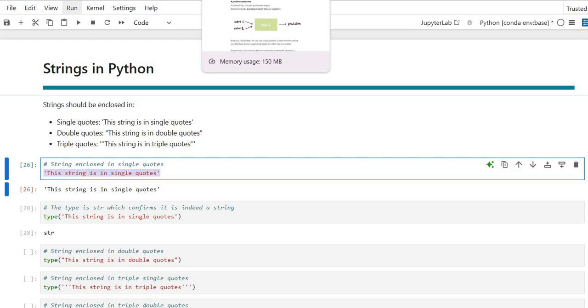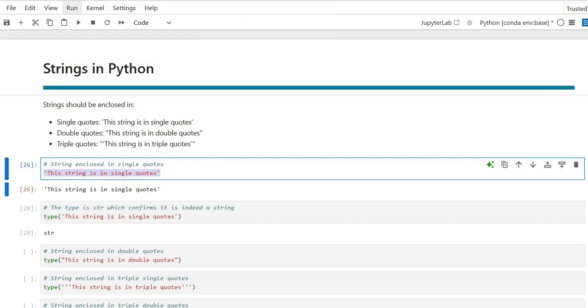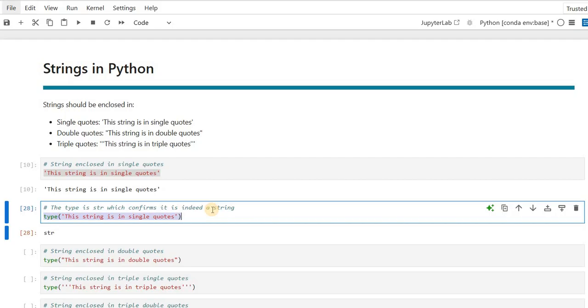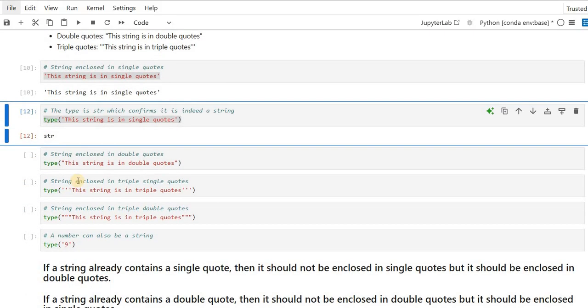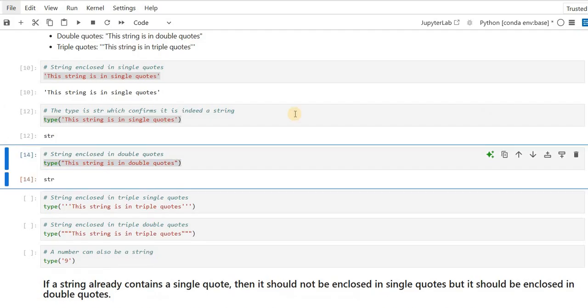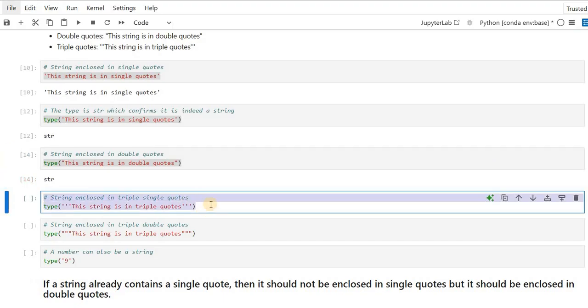As you can see, if I press shift and enter, it is giving me a simple string. Then the type of this one, definitely it is a string. Similarly, if you enclose any string within double quotes and you want to know the type of that string, that will also be string.